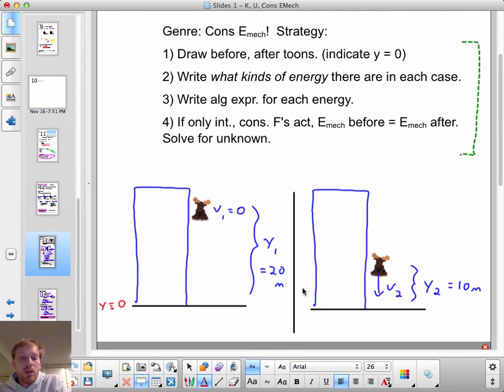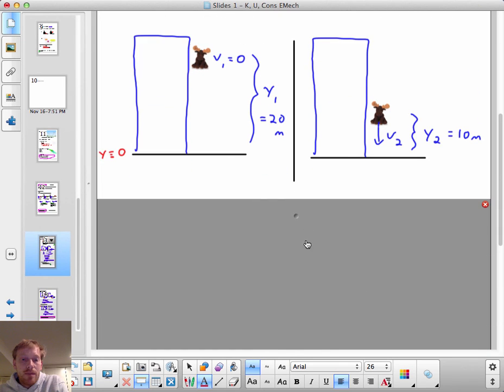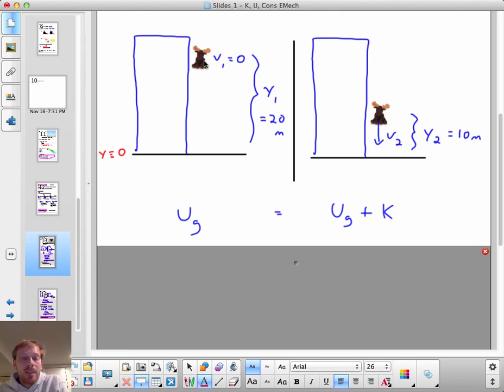So here's me dropping my toy moose, and I drop it from this height of 20 meters. I have chosen to call the ground y equals 0 in this example, but you'll see I wouldn't have to. In this picture, I've drawn the moose now with a downward velocity and at a height of 10 meters above the ground. In this picture, I know that the system of the moose and the Earth contains gravitational potential energy. Remember, if you want to talk about gravitational potential energy in a system, Earth must be part of that system.